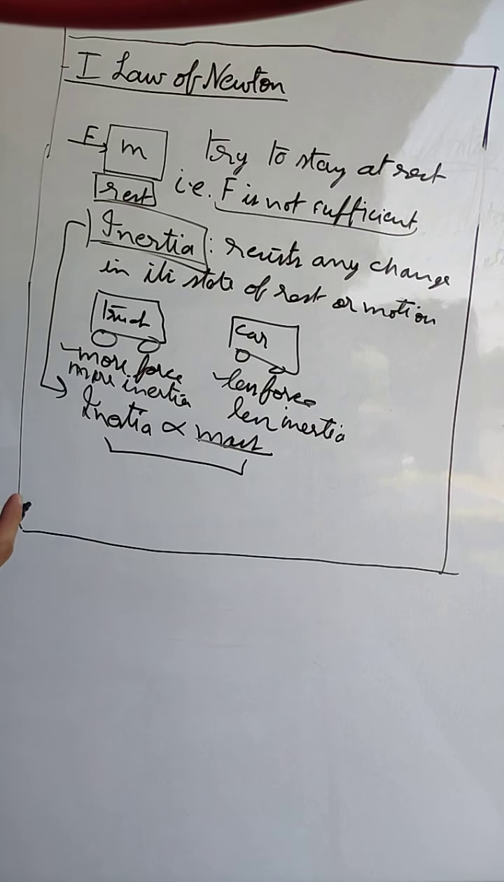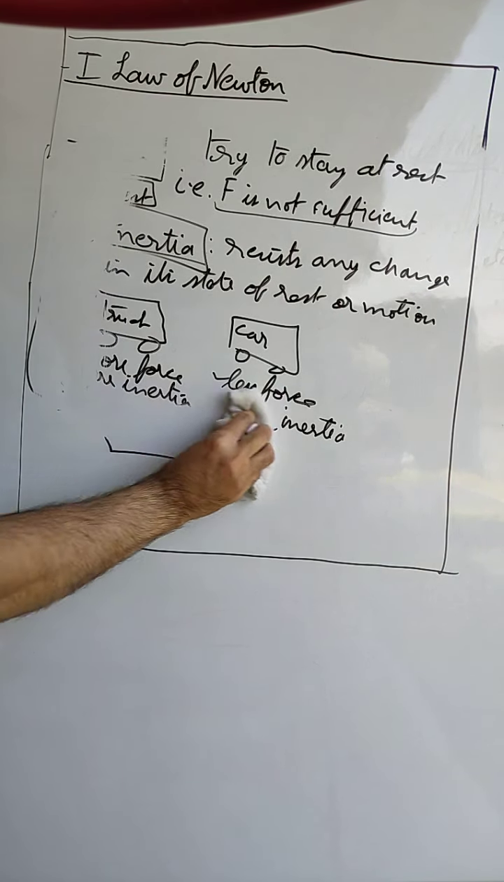Okay, so why is that? Because of the property of inertia. The inertia is the product of the first law of Newton. Similarly, I'll give you the second law of Newton.